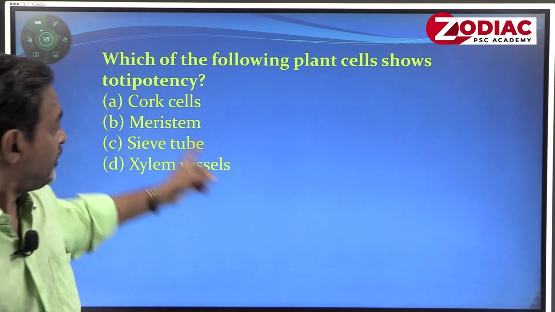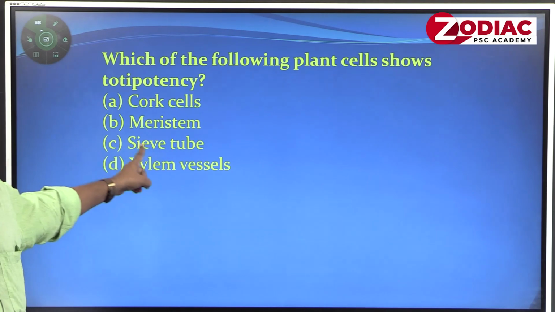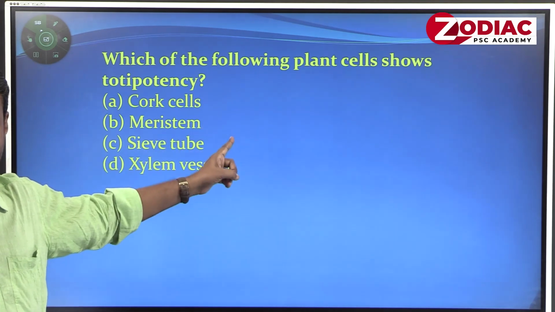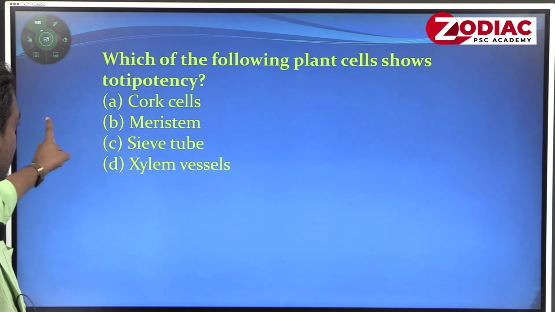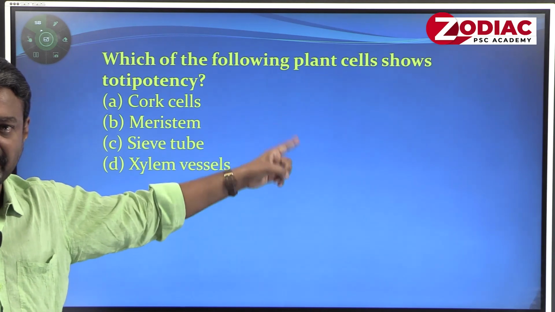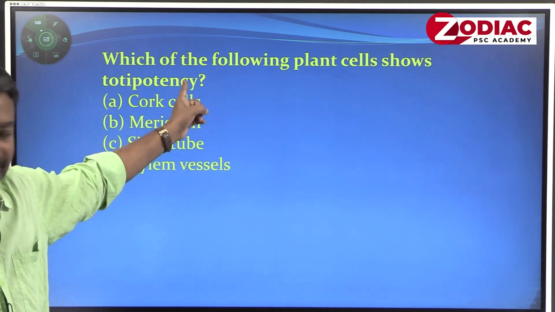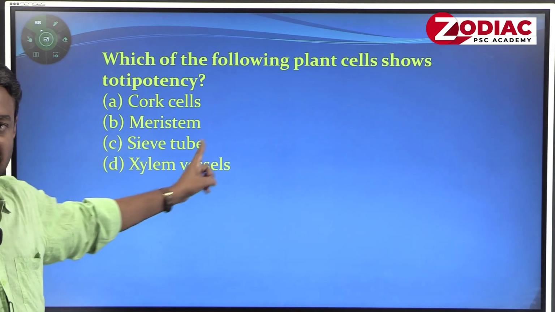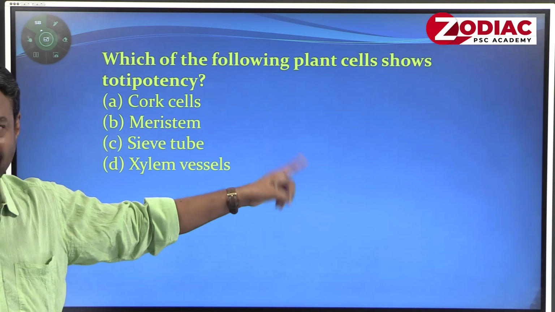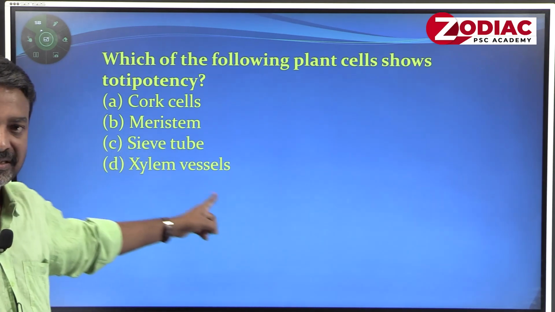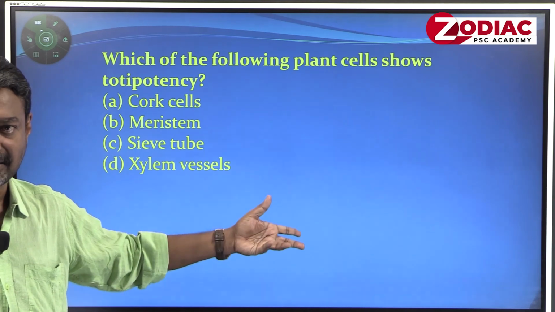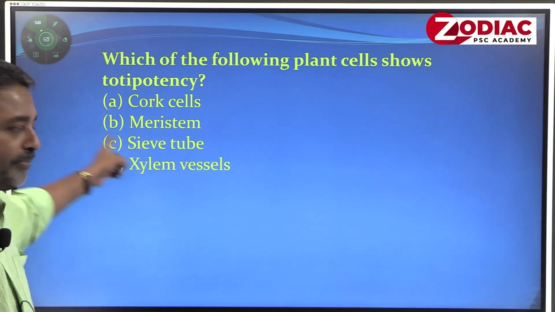Here, out of the given options, cork cells are dead cells, completely non-living, so no way of answer. Meristem, a living, immature, actively dividing cell, is the correct answer. Sieve tube is a cell without nucleus, so unable to divide, not the answer. Xylem vessels, non-living functional cells, not the answer. So, the answer is option B.